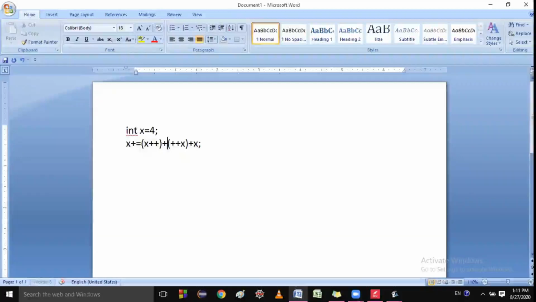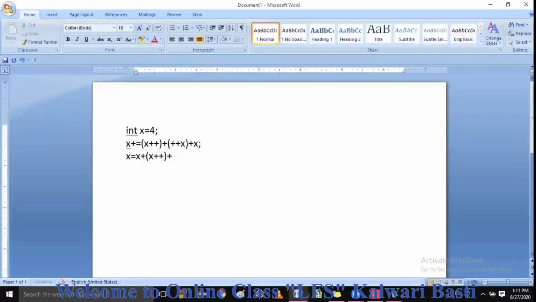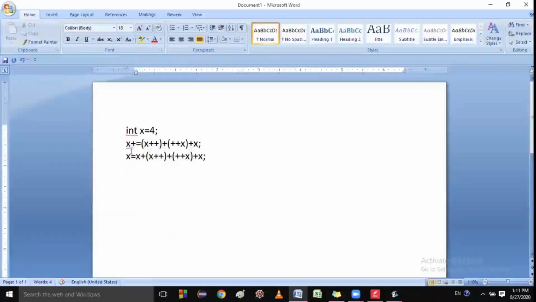You know that this is written like this: x is equal to x plus x plus plus plus plus plus x plus x. Can you write this equation like this? This is compact notation. Can you see this shorthand notation, student?